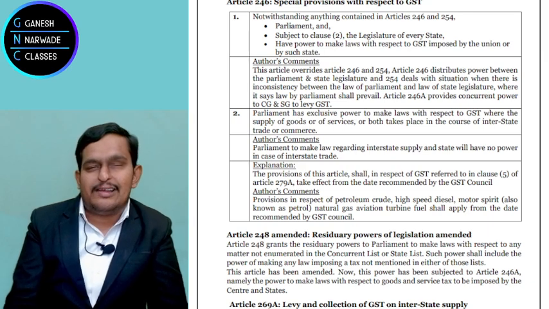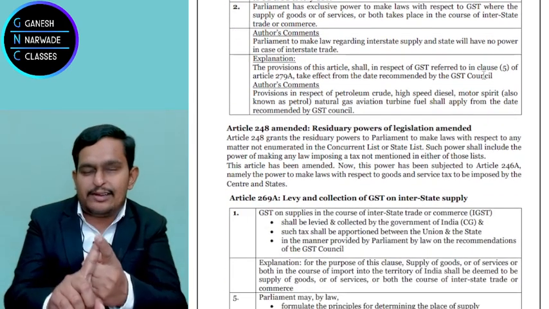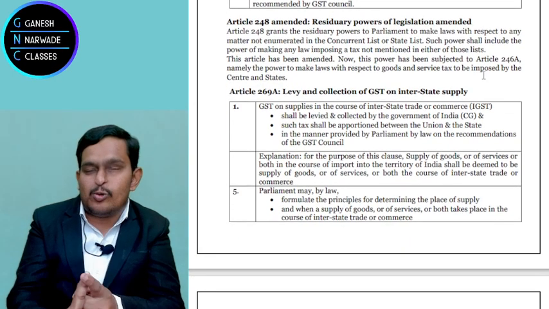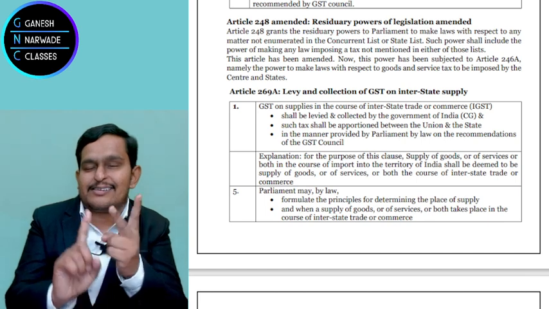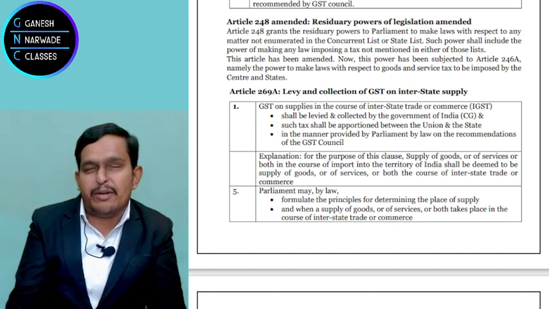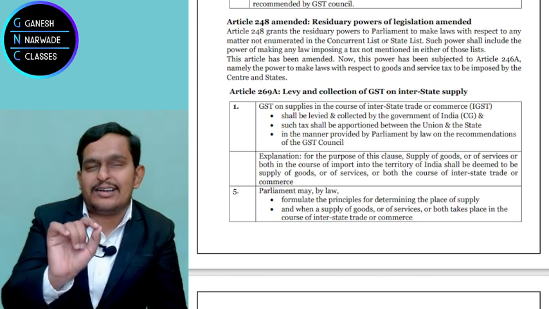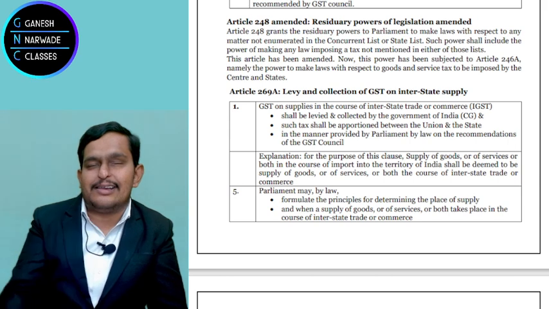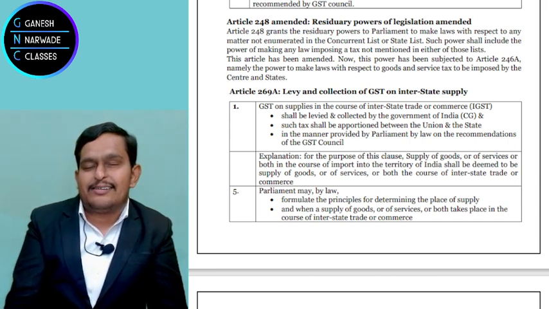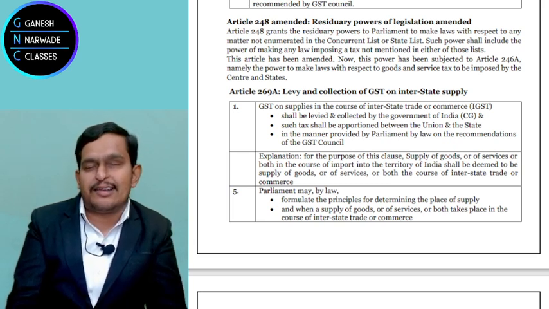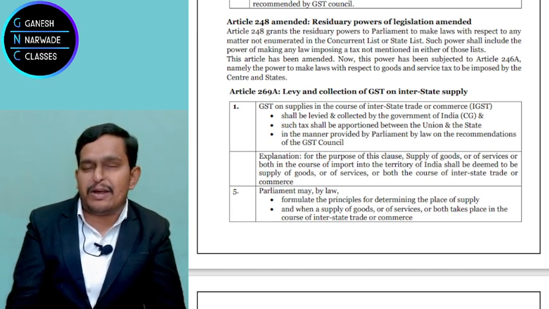248 was to say that there is list 2, state government list. Correct? As per schedule 7, list 2, state list. Correct? List 3, concurrent list. You remember? Very good. Now if any item is not covered under list 2 and list 3, then the central government has the power to make the law in relation to that. This is perfectly fine.